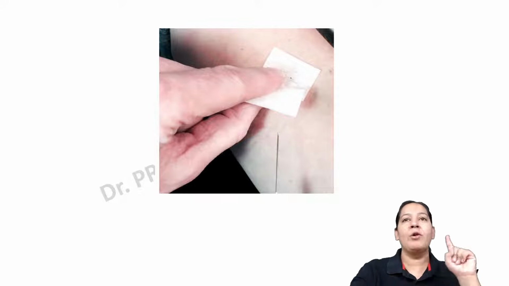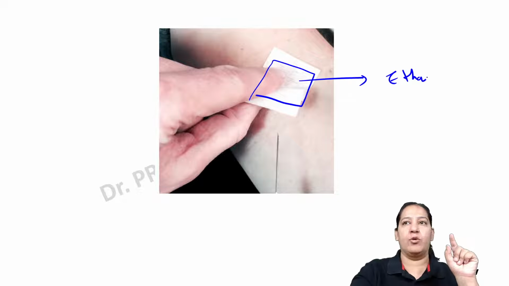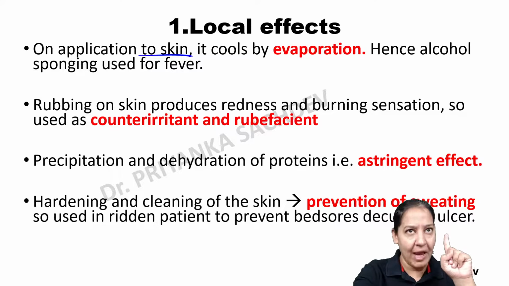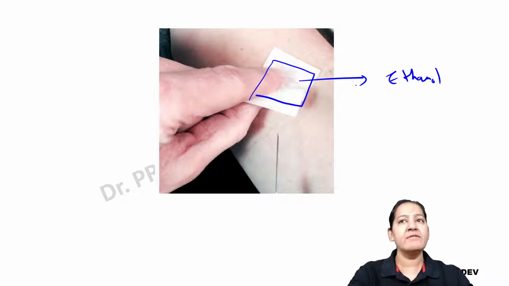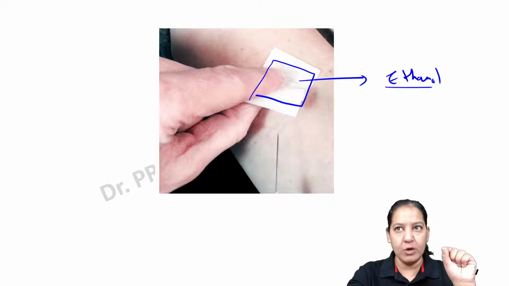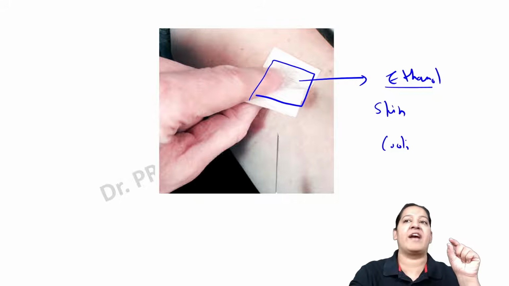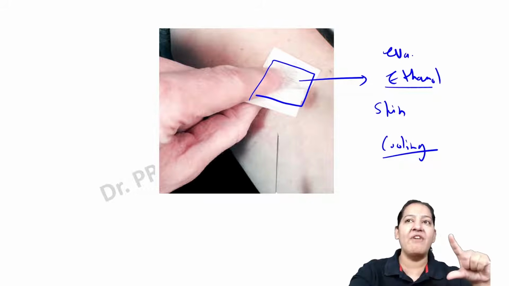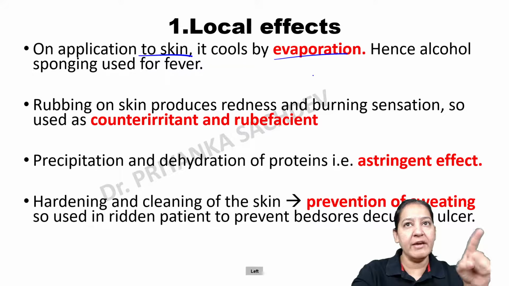You can see local effect. Now, can you see this is tissue paper? This tissue paper is dipped in ethanol. So the local effect on applying to skin: when we apply alcohol on skin, it cools very rapidly by evaporation. If you take the ethanol in a tissue paper and rub it on the skin, you will have a cooling effect. Why? Because it is very fast evaporating. Because of the fast evaporation, you will feel a cooling effect.